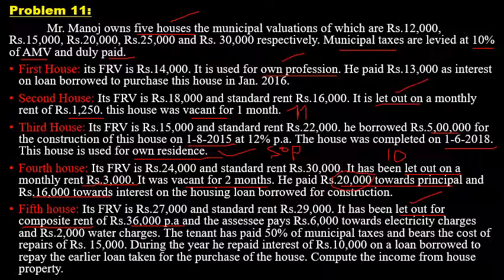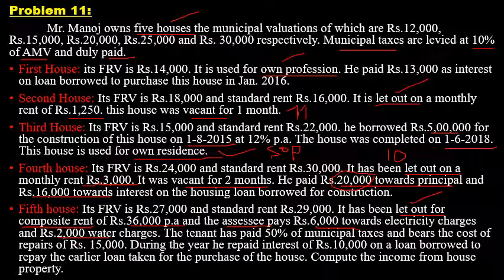Here the assessee, that is the owner, pays 6,000 towards electricity charges and 2,000 towards water charges. It's a cost for the owner. So you deduct from 36,000: 36,000 minus 6,000 minus 2,000. The balance amount is the actual rent of the house property, not the 36,000.